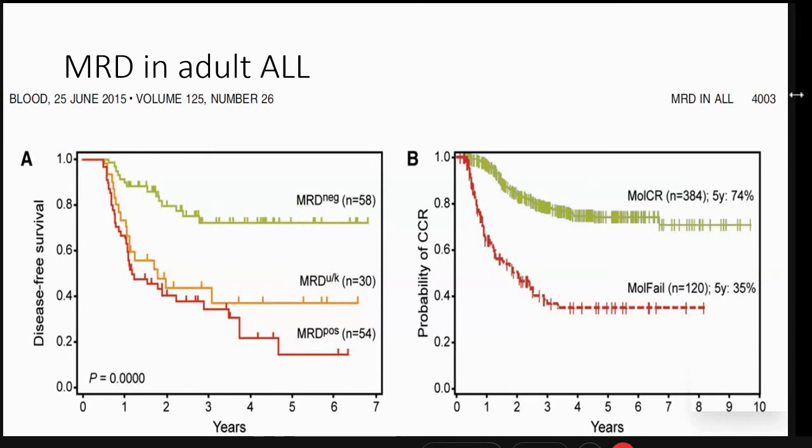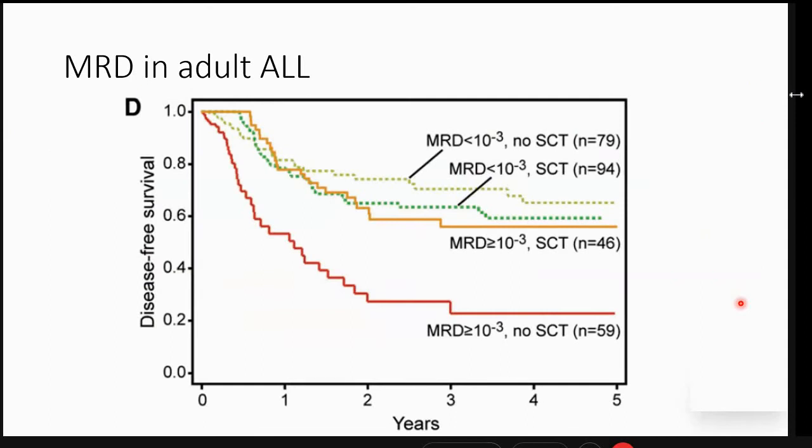Similar is the result from the German multicentric adult ALL, that is the GMALL trial. Again, they used molecular failed and molecular CR based on MRD because they used the PCR based molecular technique. So that MRD, again, 5-year survival 74% if the MRD was negative and 35% if MRD was positive. This is a very interesting study.